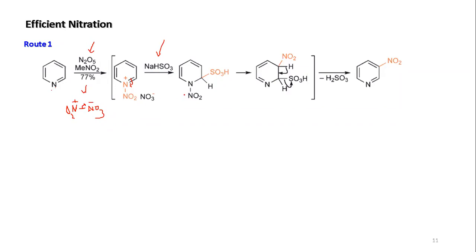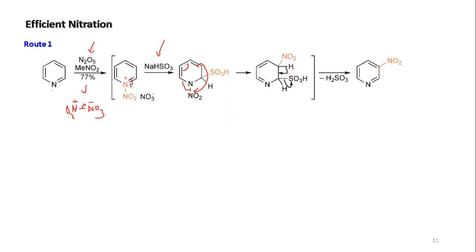So you have 1, 2, 3. Look at from here to here. Okay, so 1, 2, 3, 4, 5. So the rearrangement is going here. This is falling here, this is coming here, and then this is taken up. Okay, so 1,5 sigmatropic rearrangement, and the nitro group is moving here.